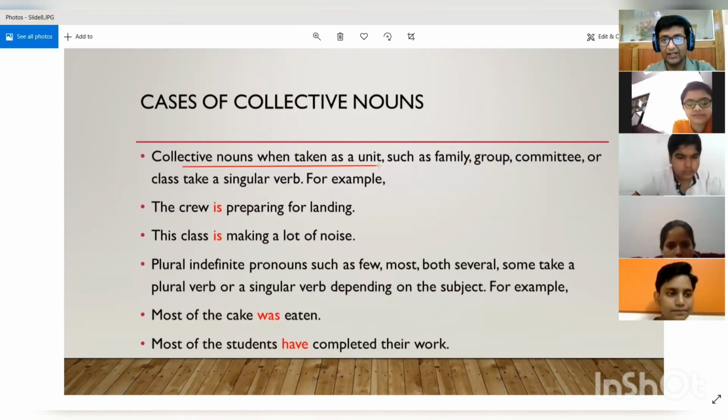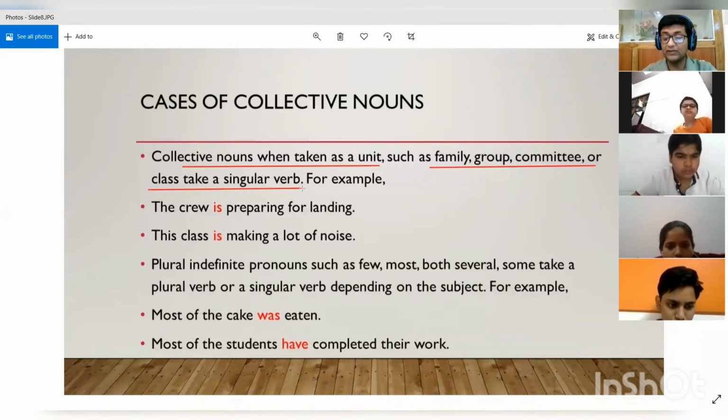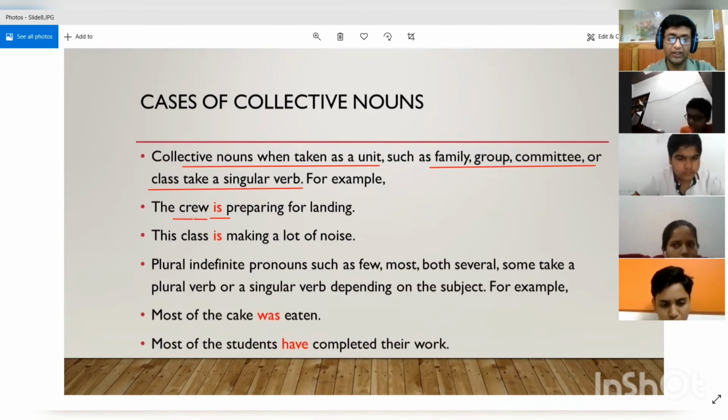Collective nouns, when taken as a unit, such as a family, group, committee, or class, take a singular verb. Why? Because we are considering them to be a single unit. For example, the crew is preparing for landing. Here we are talking about the crew present in a plane, right? The crew is being taken as a single unit and it is preparing for landing. So we never say the crew are preparing for landing, because they are being taken as a single unit.